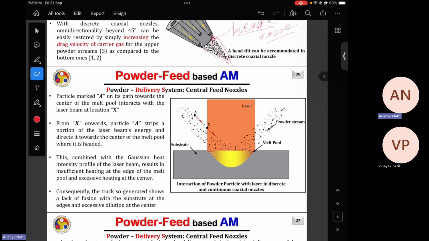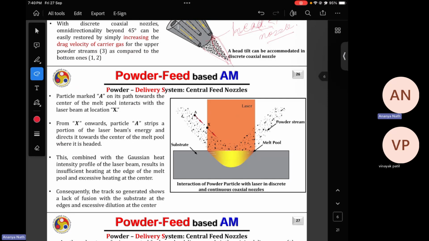Then again, next configuration. So particle marked A, on its path towards the center of the melt pool, interacts with the laser beam at location X. From X onwards, particle A absorbs a portion of the laser beam's energy and travels directly towards the center of the melt pool, where it is getting heated. And this, combined with the Gaussian heat intensity profile of the laser beam, results in insufficient heating at the edge of the melt pool and excessive heating at the center.